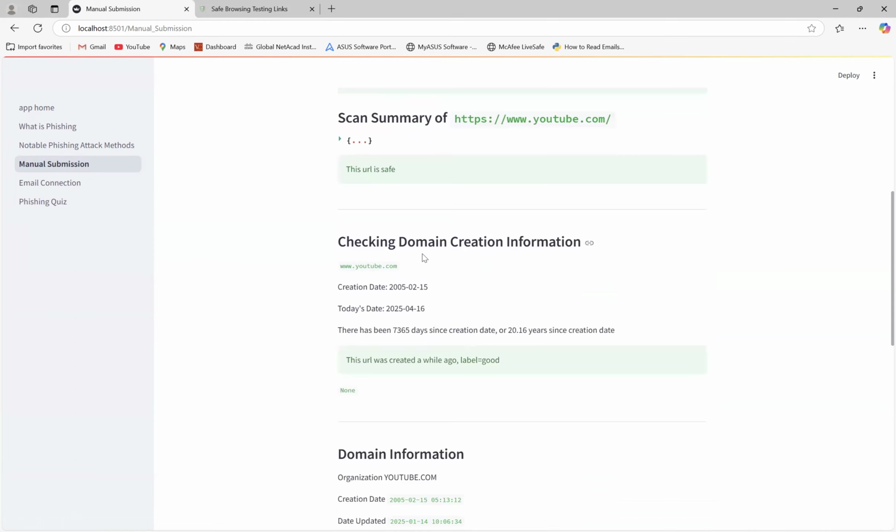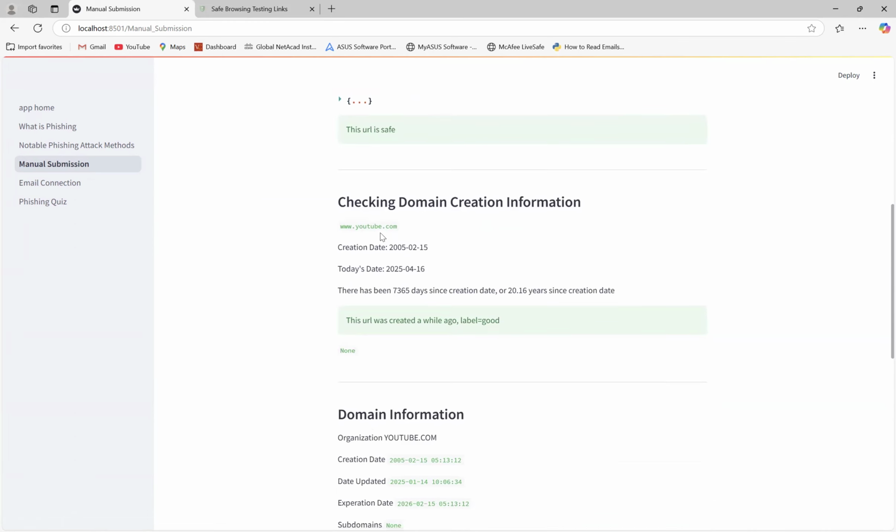Then we have some more WHOIS domain information. So right now we're able to check that this domain was first created in 2005 and it compares from today. So today is the 16th of April. And so right here, we did a little calculation showing that it's been 7,000 days or 20 years. So we can confirm that this URL is definitely good.